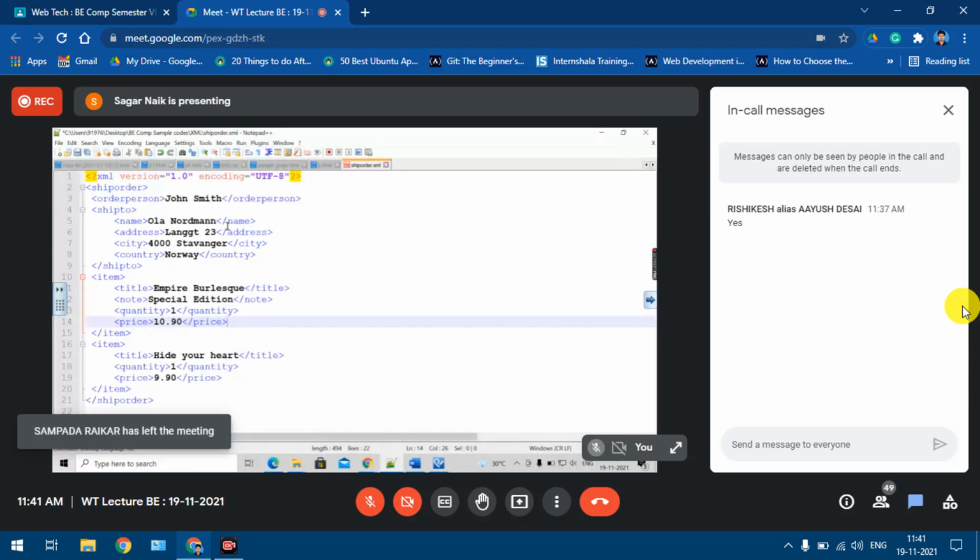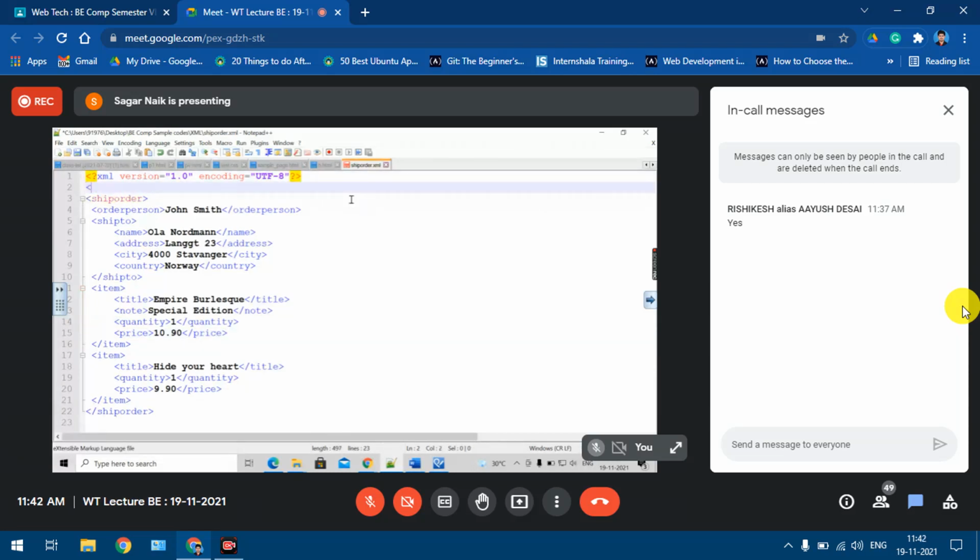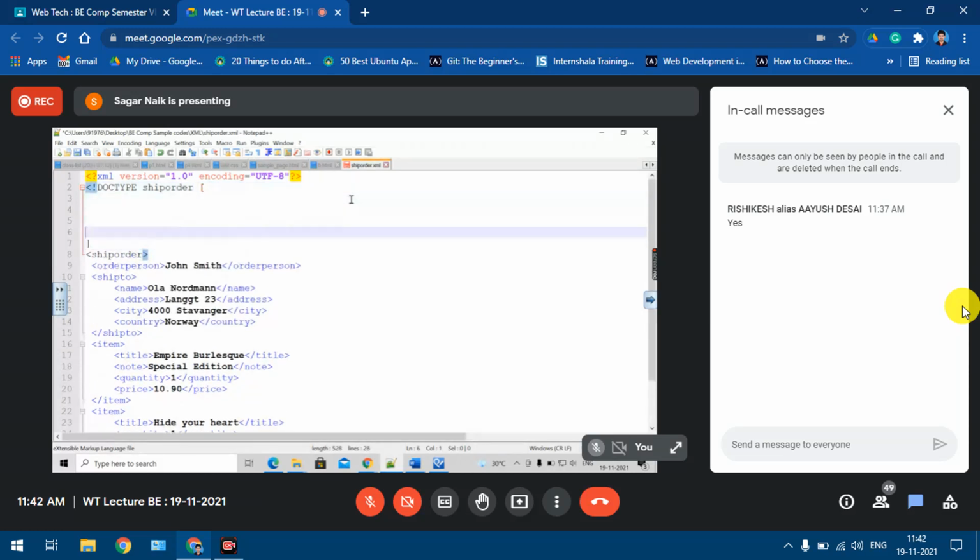Now we'll go for writing the DTD for this. How to write a DTD? We have seen this. First we need to give the doctype declaration, in which we put the root element, in this case ship order. Then open the brace. Here I need to define all my elements, including my root element. This is just a declaration that ship order is the root element. Inside this I have to define all the elements including the root element. What is the first element? Ship order.